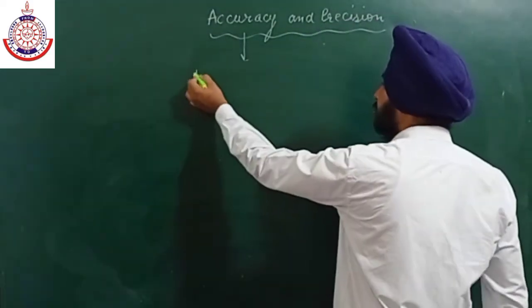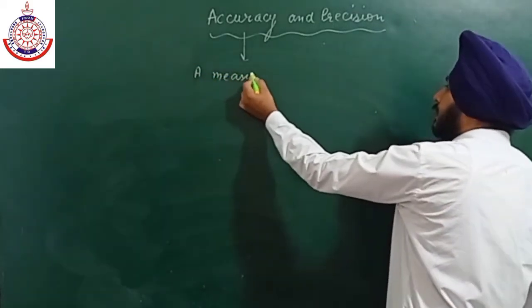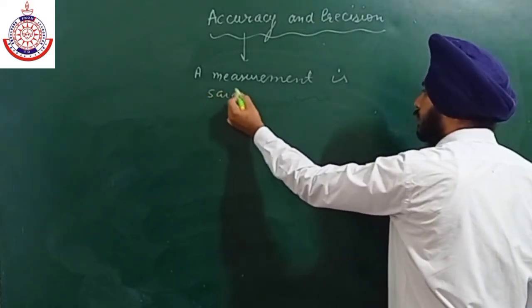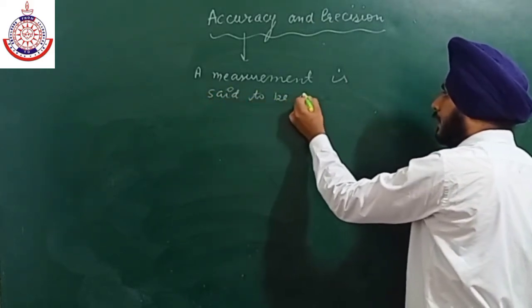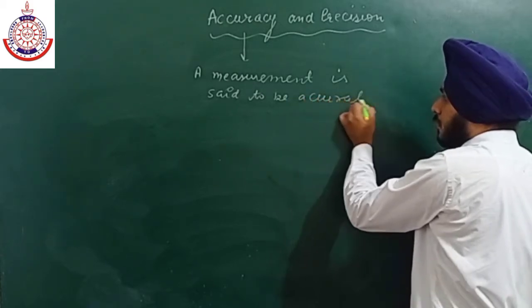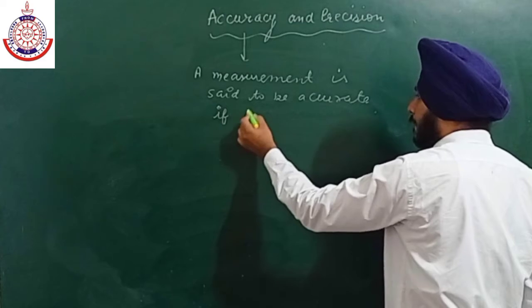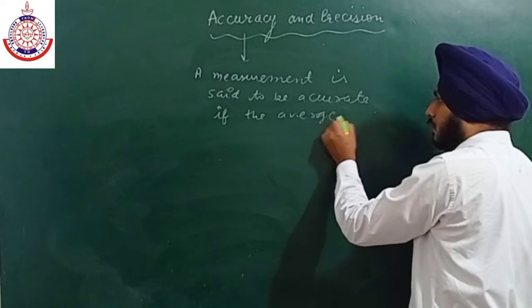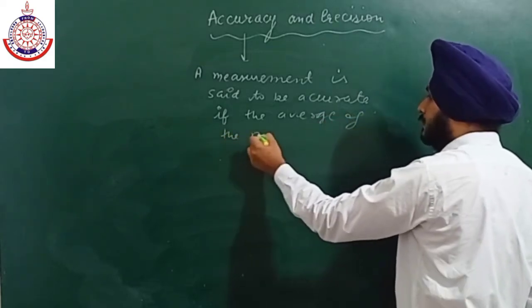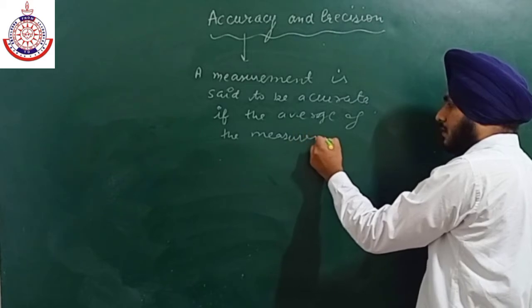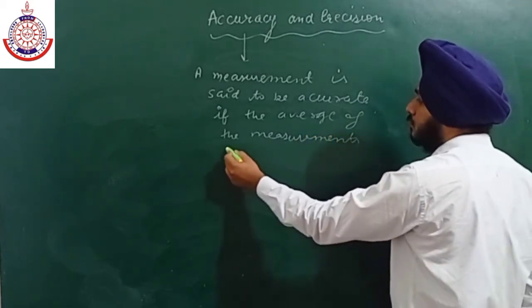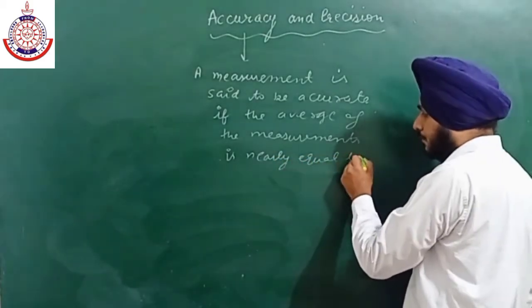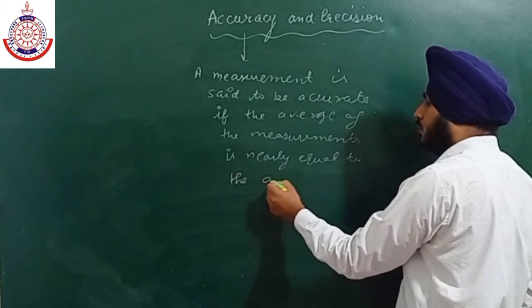A measurement is said to be accurate if the average of the measurements is nearly equal to the actual value.